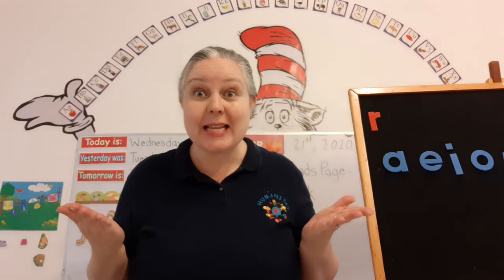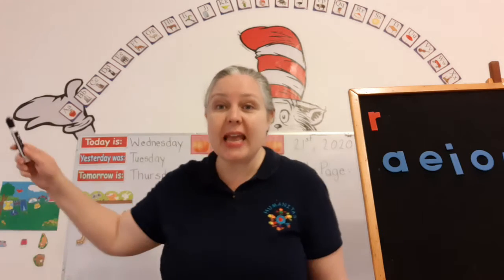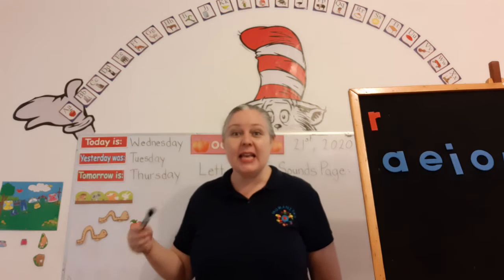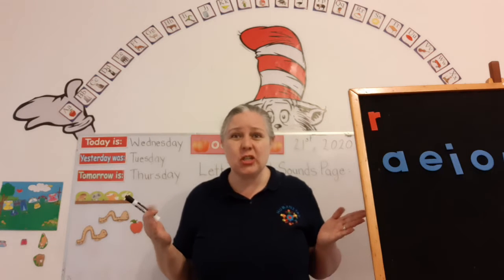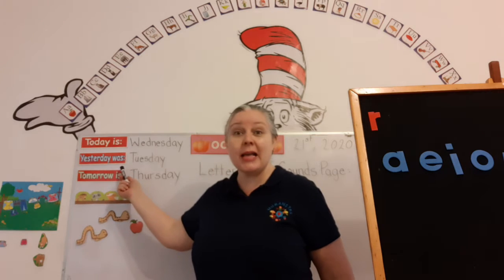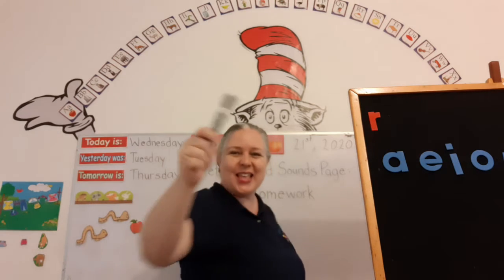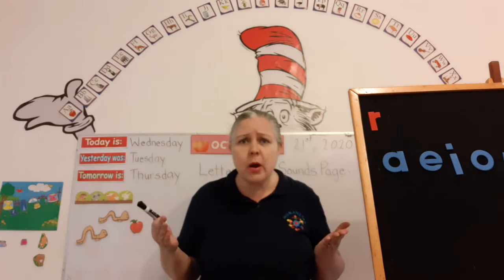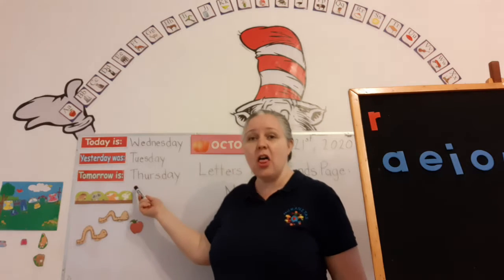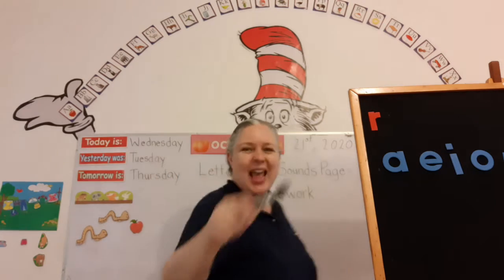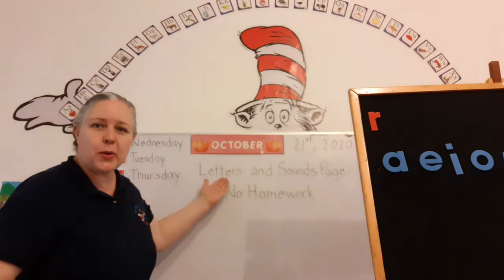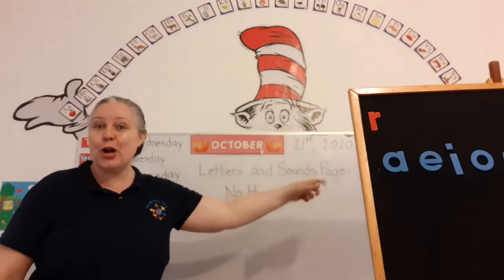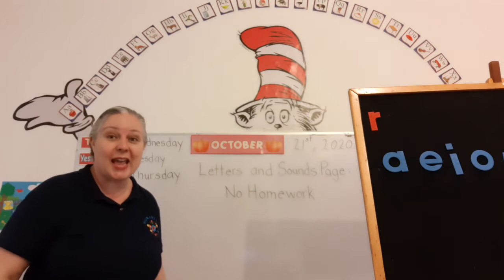Do you know what day it is today? Today is Wednesday. You got it. And what day was it yesterday? Yesterday was Tuesday. You got it. And what day will it be tomorrow? Tomorrow is Thursday. Super. And what month are we in? We're in the month of October. Super good.